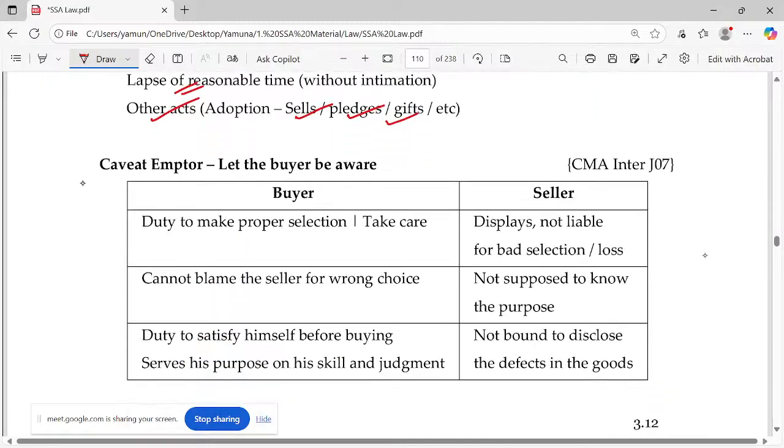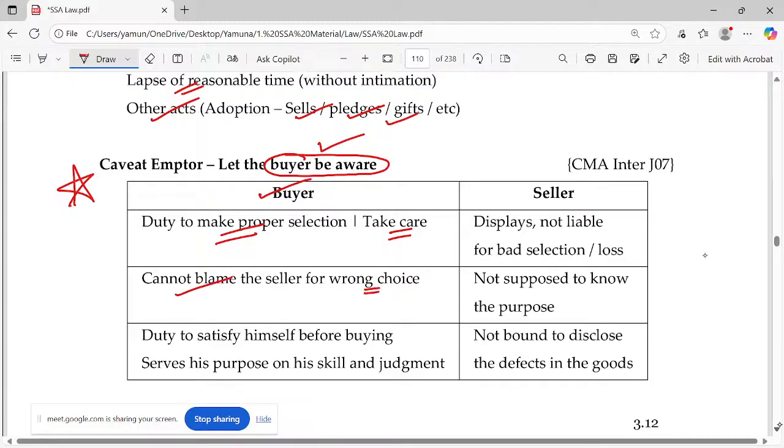This one important concept is called caveat emptor. If you are the buyer, you should be aware for which purpose or for what usage you are going to buy it. So you should be aware of what goods you are going to get. So caveat emptor is: let the buyer be aware. We'll go with the buyer side first. Is it the duty of the buyer to make proper selection, to take care whether it will be suitable for him or not? He cannot blame the seller for wrong choice.